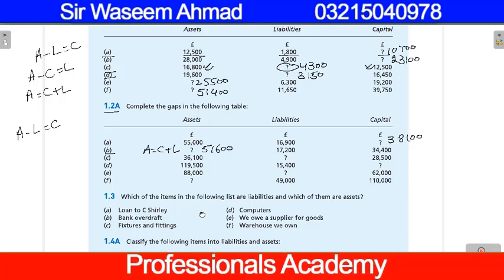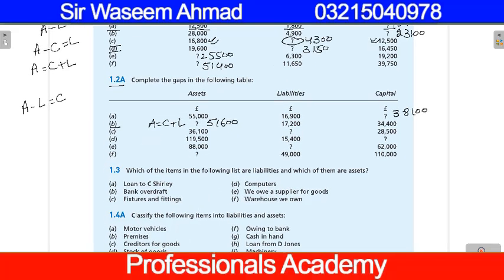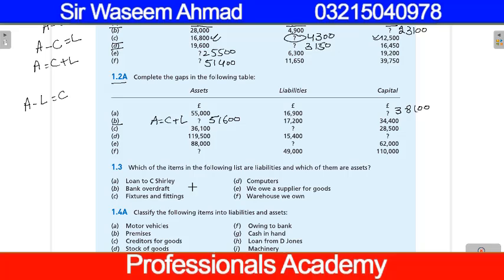In question number 1.3, which of the items in the following list are liabilities and which of them are assets? We define liability as the value of goods or services to be provided. That is a relatively technical definition. For example, you have received an advance from someone and you have to provide certain services.